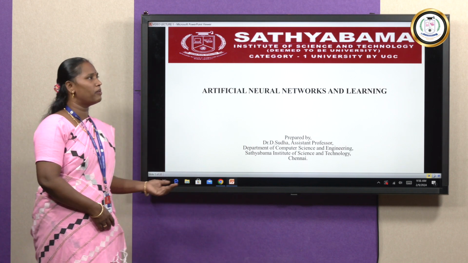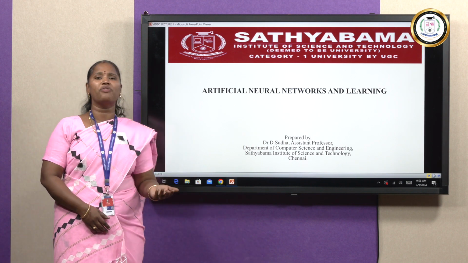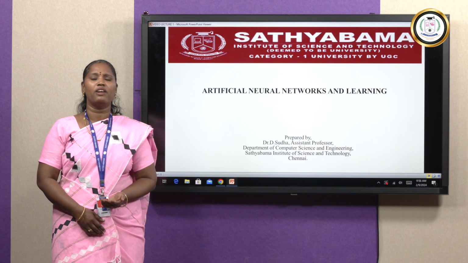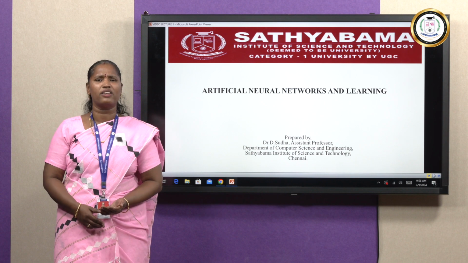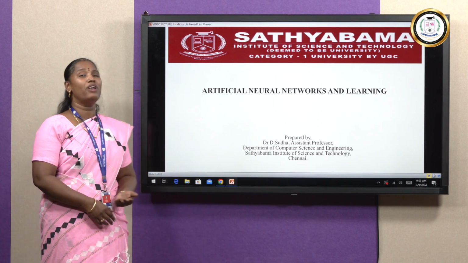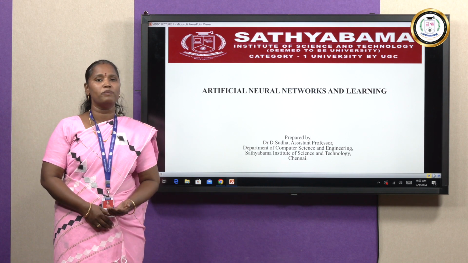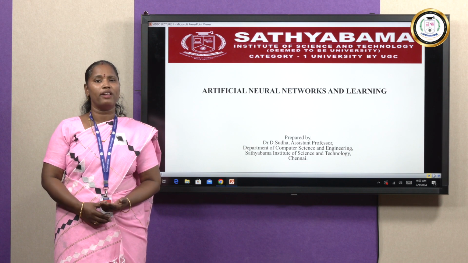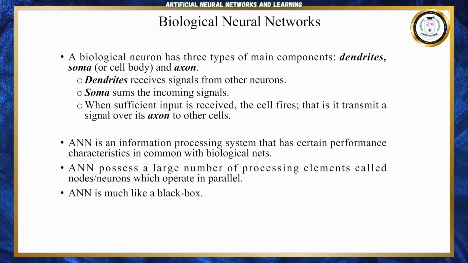So let's see what is meant by an artificial neural network. It is a kind of machine learning application where we can solve many kinds of problems like classification and regression. With the help of learning, we can solve enormous problems by applying an input and various machine learning algorithms to predict or classify an output. Let's see the introduction to the artificial neural network.